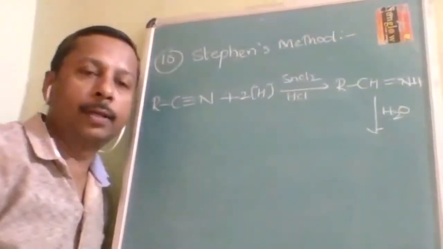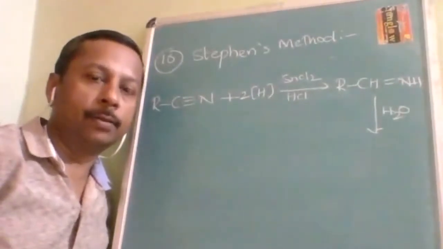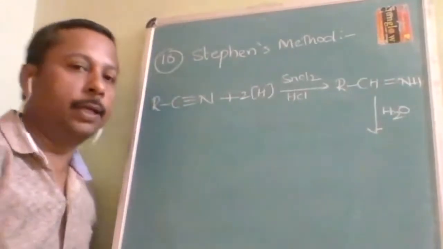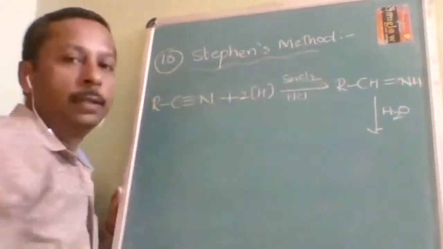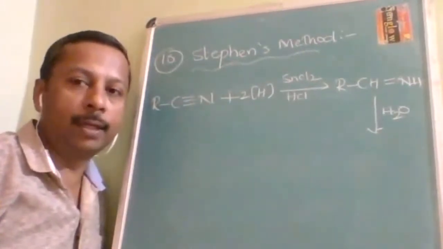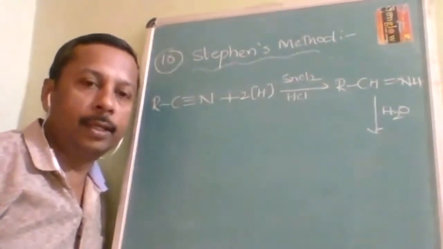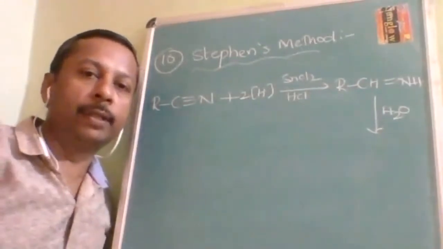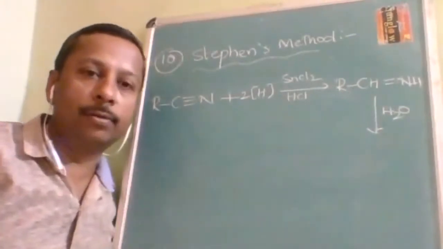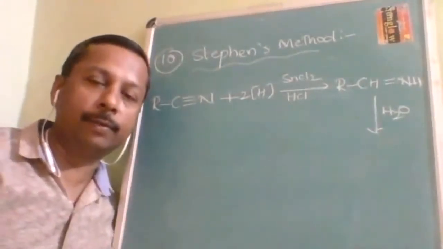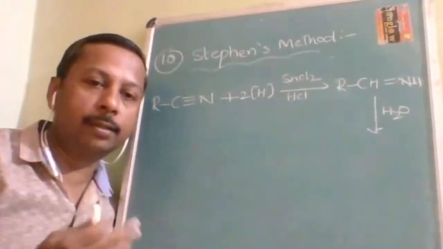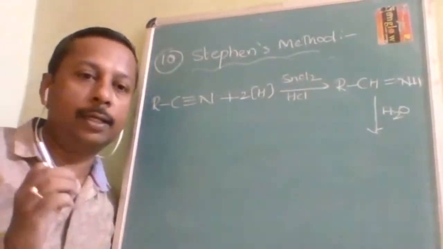Now we are in the naming reaction method. This is most important because of its name. It is very easy for the examiner to form a question if it is a naming reaction. From the examination point of view, you have to remember three things: first, what is the reactant; second, what is the reagent; third, what is the product.